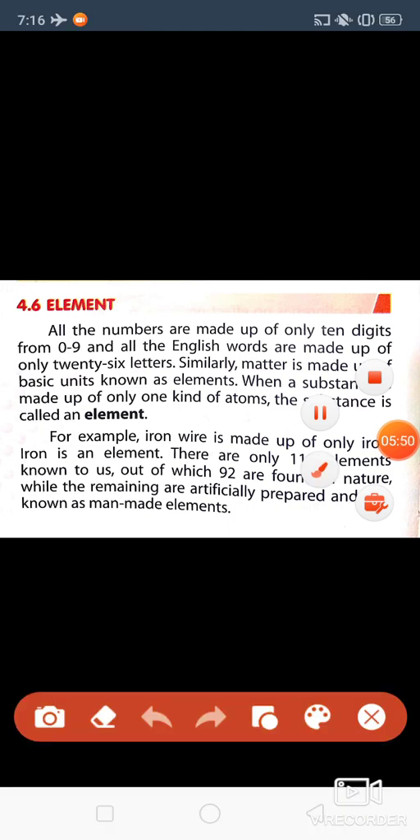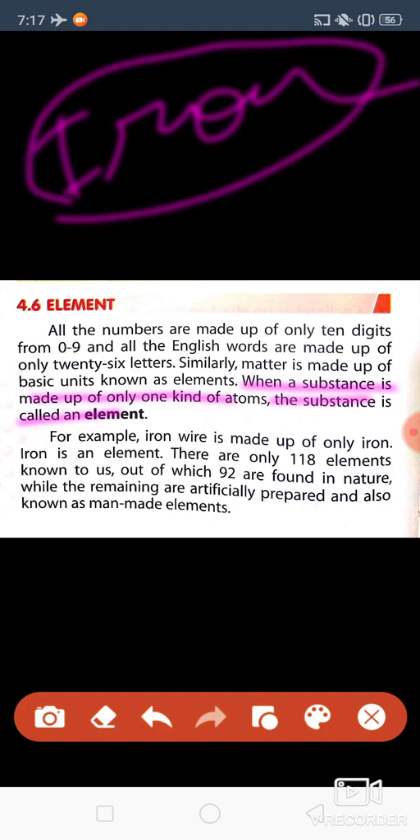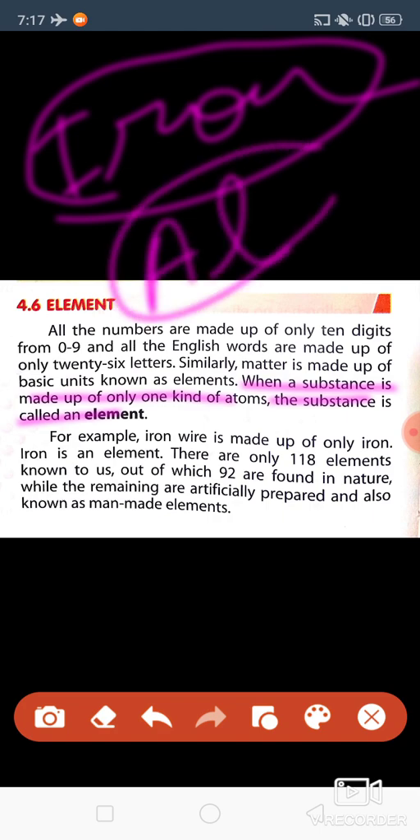Element means, when a substance is made up of only one kind of atom, the substance is called an element. Okay. Like iron. Iron is made up of only one type of atom, that is iron only. So iron is an element. Then aluminum. Aluminum is made up of only one type of element, that is aluminum. So aluminum is an element.